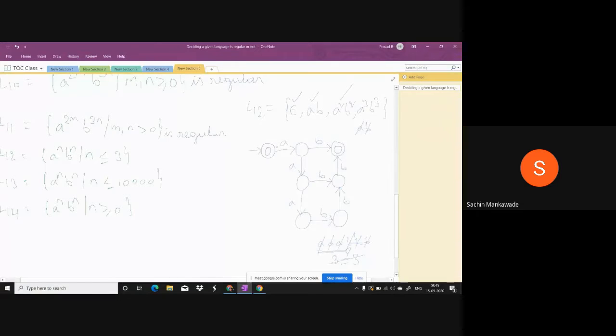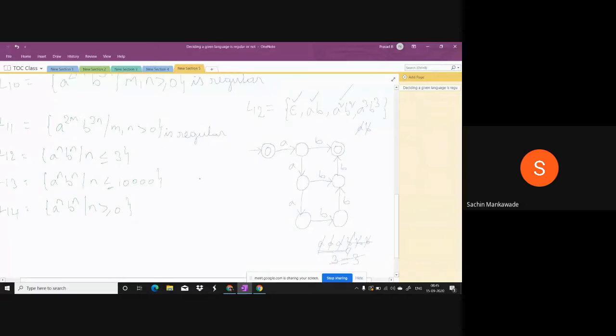See, this is for epsilon. This is for epsilon. This is for epsilon. And this is for AB. And this is for A square, B square, 1, 2 A's and 2 B's. And this is for A cube, B cube. See, 1, 1, 2, 3 A's, 1, 1, 2, 3 B's. So, by constructing the automata for every string, I have accepted this L12.